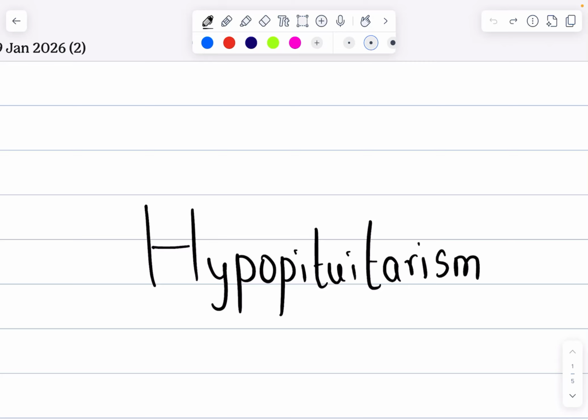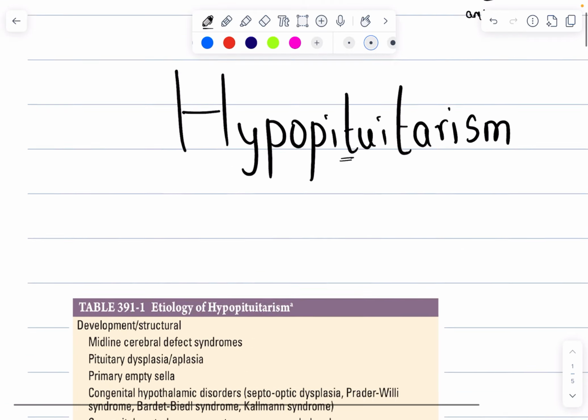In this video, we are going to cover flowcharts and tables from the topic of hypopituitarism. It is defined as a complex syndrome in which there is total or partial loss of release of hormone from the anterior pituitary or the posterior pituitary. So let us start with table 1.